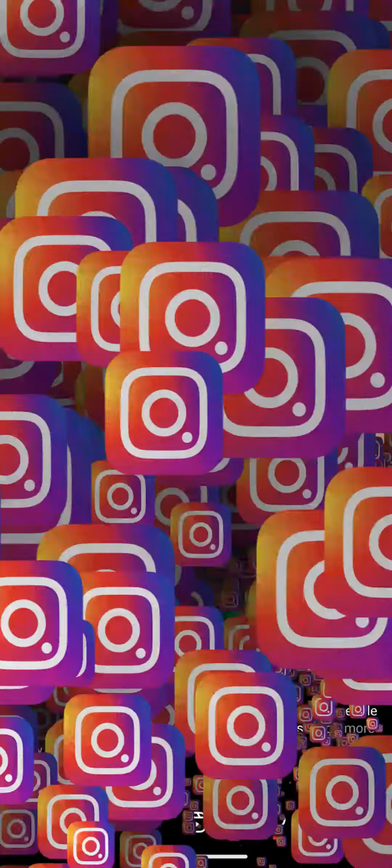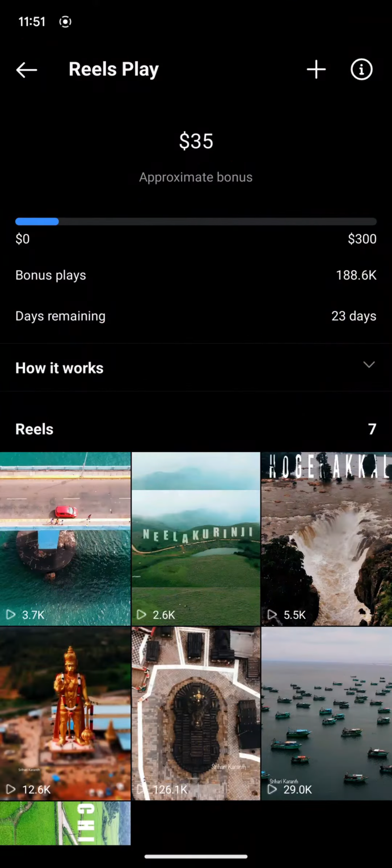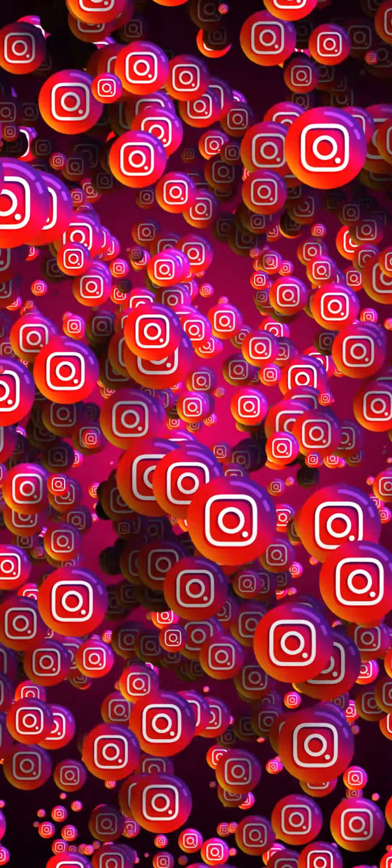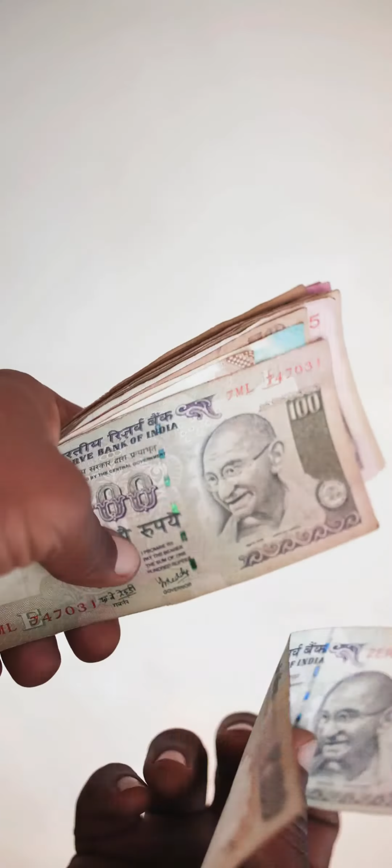Hi friends, Instagram has rolled out the bonuses feature for Indian users. It was only available for US users till now, but now they have expanded it to India as well. Let's see what this program is, who is eligible, and how you can get paid.